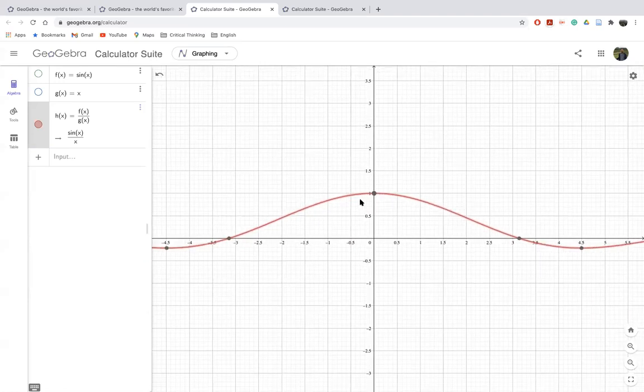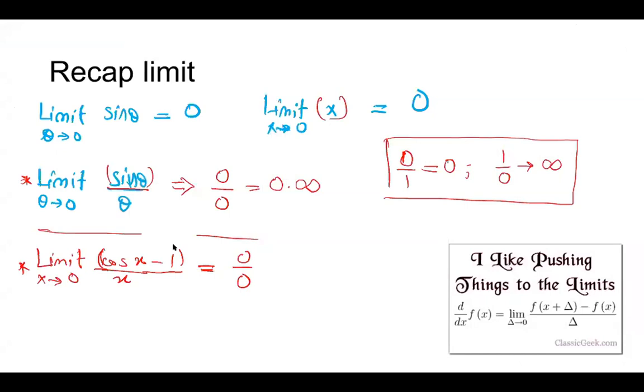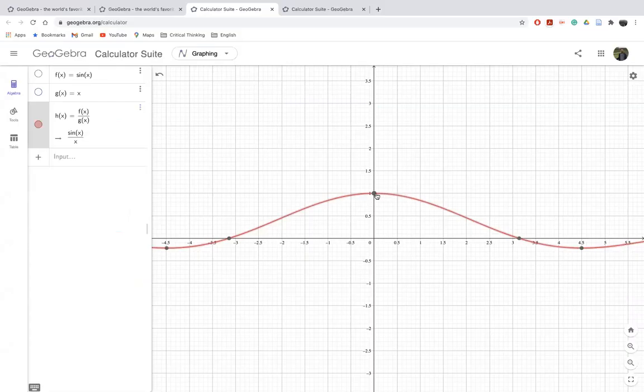I will discuss why it is 1 in a while. Generally, what we saw here was 0 over 0, right? In this scenario, it was 0 over 0. But when we plot them, it seems that they approach 1. Actually, it is not equal to 1, but it approaches 1. But if it is 0 over 0, then how come it is 1? How can we understand this idea?